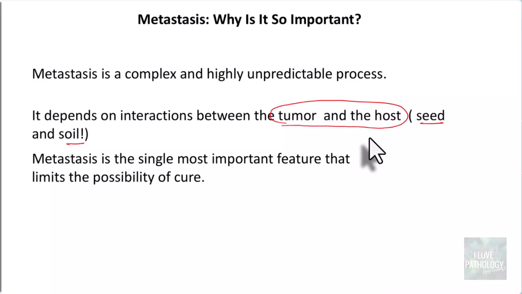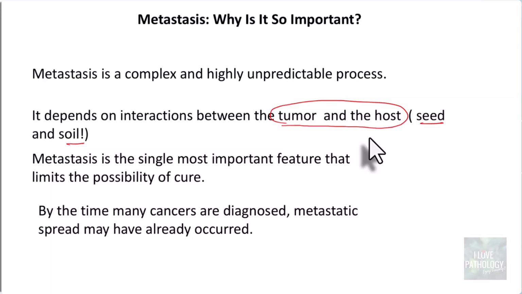And we know that metastasis is the single most important feature that limits the possibility of cure. When I say that once the patient has come with metastatic deposits in various organs, that means the probability of the patient being cured becomes lesser and lesser, right? And by the time many cancers are diagnosed, you should know that metastatic spread may have already occurred, right?